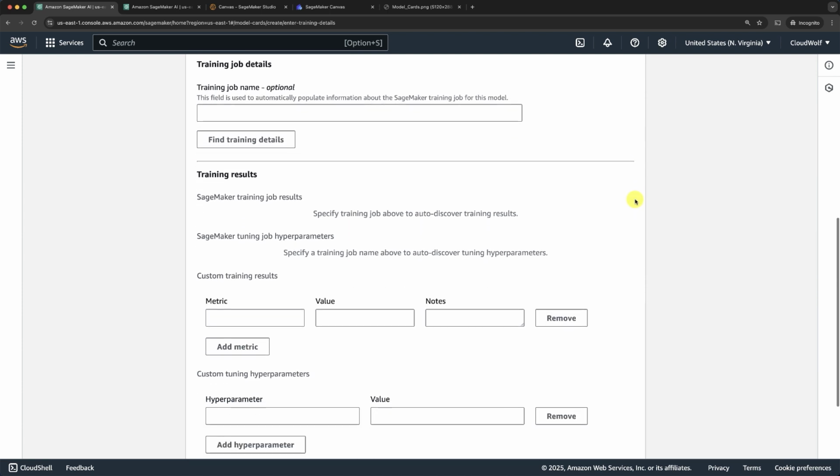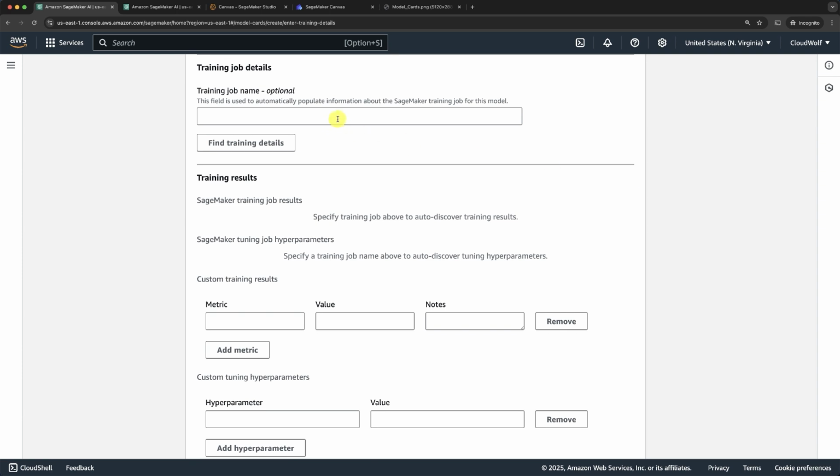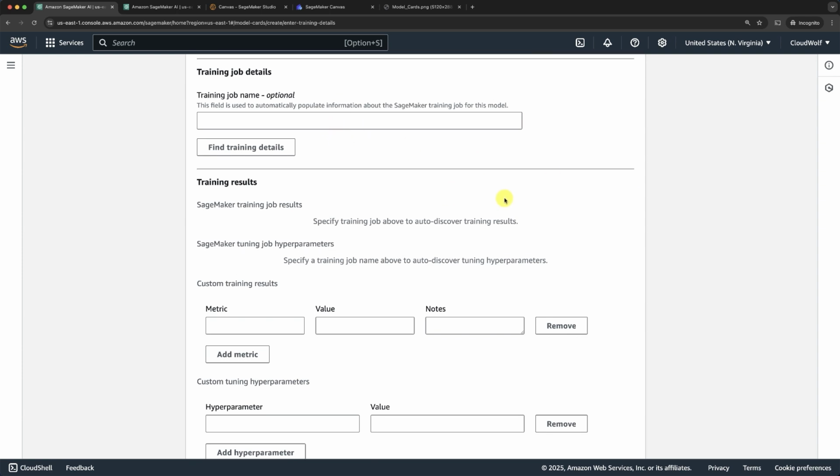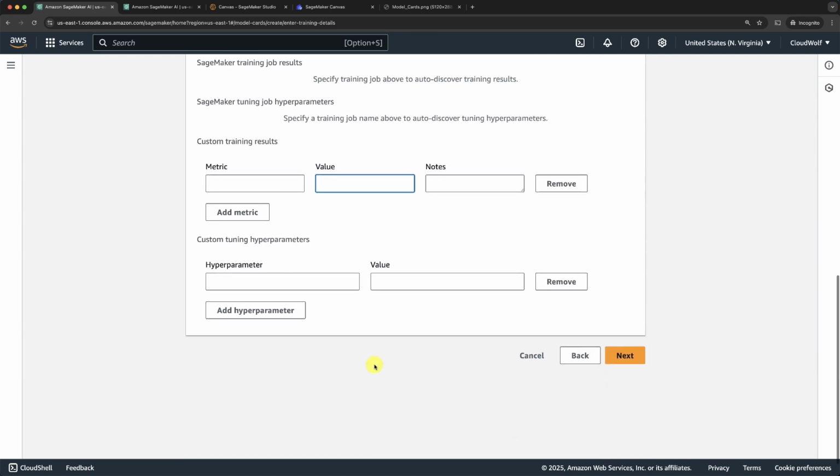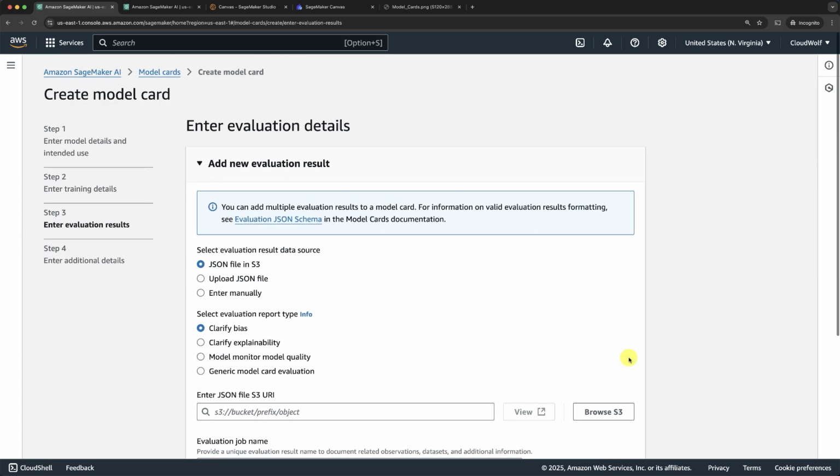Training job details. Here, that's where you can enter the training job name. It's optional. Here, that's where you can enter the training results, once again, with the metric and the value. So the metric was indeed accuracy, the value 93%. And here, finally, that's where you can enter different optimal values of your hyperparameters, which we don't have, I guess, to enter here. Let's click next and let's see. Yes, it wasn't compulsory.